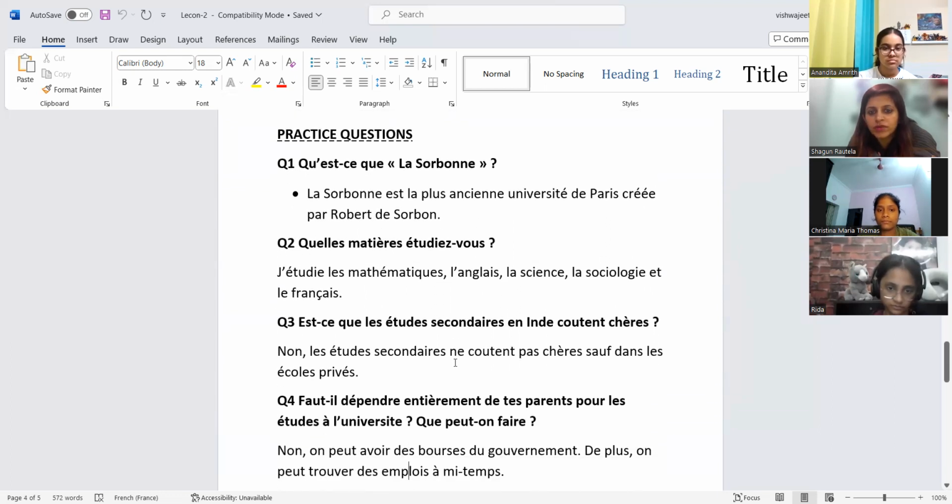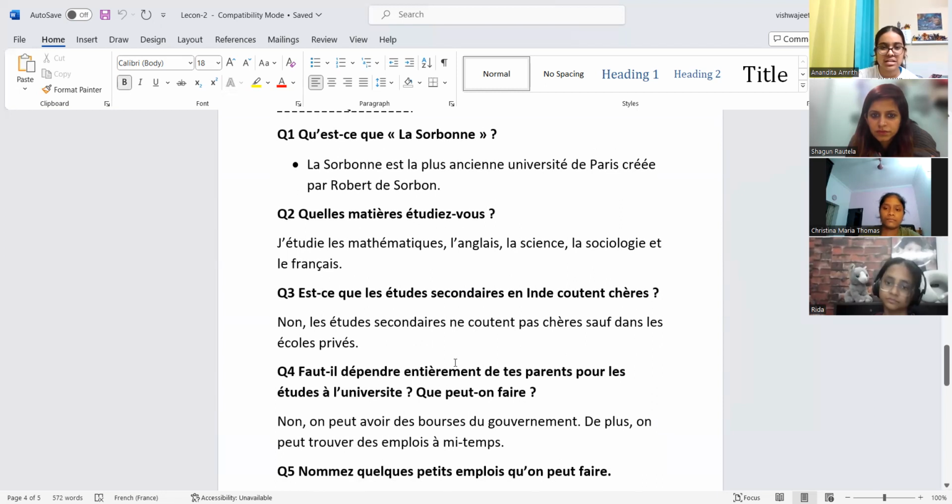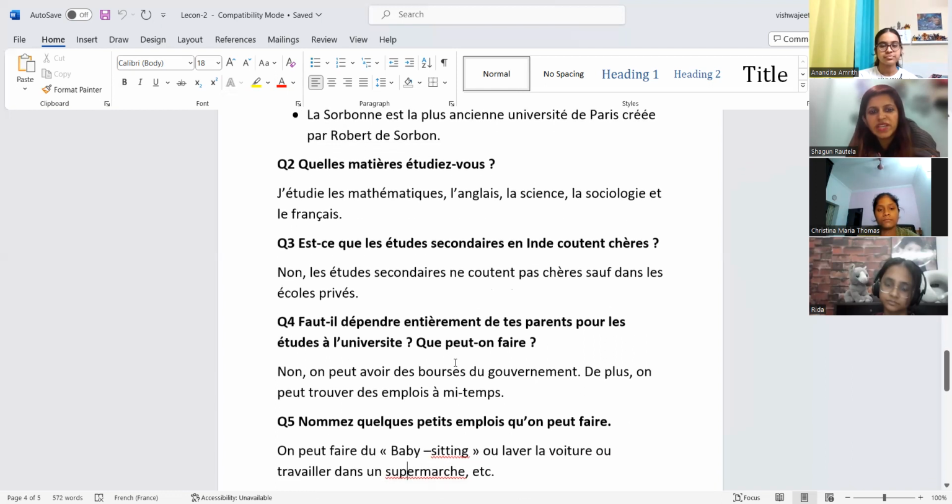Qu'est-ce que la Sorbonne? What is Sorbonne? La Sorbonne est la plus ancienne université de Paris, créée par Robert de Sorbonne. Yeah. Continue. It's an old university in France. Yes, and created by Robert Sorbonne. Okay, basic question again.